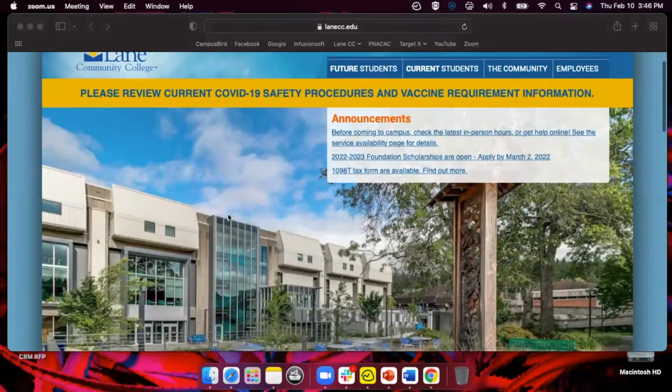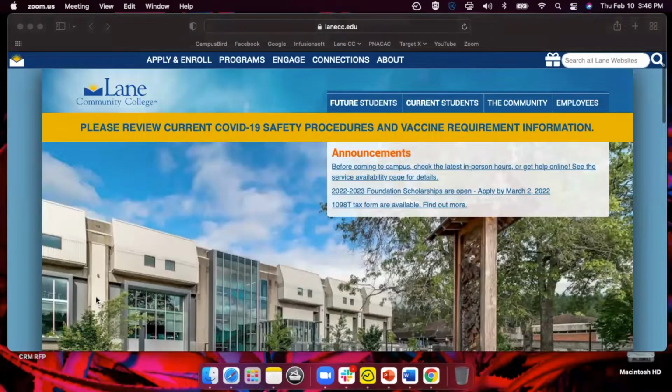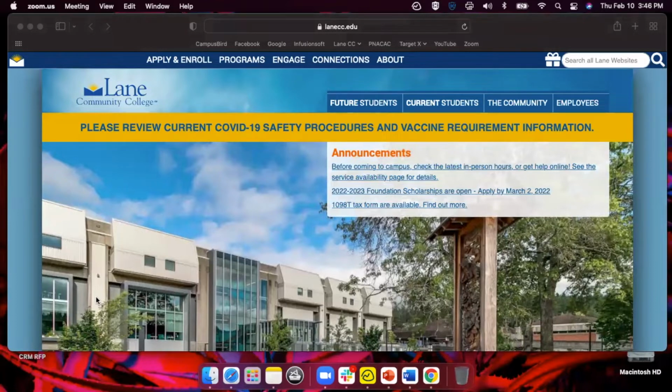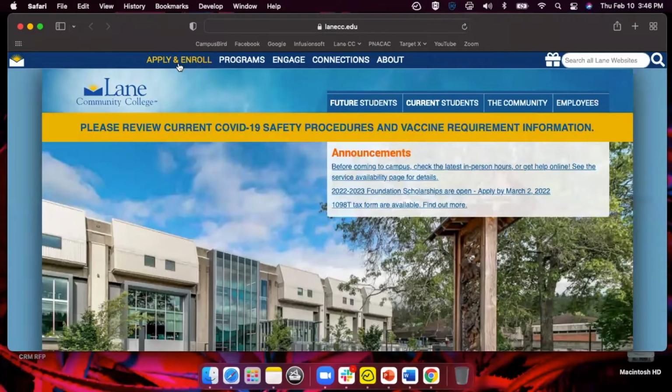opportunities. This is our website, lanecc.edu, and there's a lot of content here, but since the focus of today is scholarships, I won't touch too much on the admissions process, although you do need to be admitted to Lane, which you'll want to submit our application for admissions and claim your Lane email address once you're admitted in order to actually submit our scholarship application. So for those of you who have not applied for admissions, you'll want to do that first. And also wait for your application to get processed, then claim your Lane email in order to then continue on and submit our scholarship application.